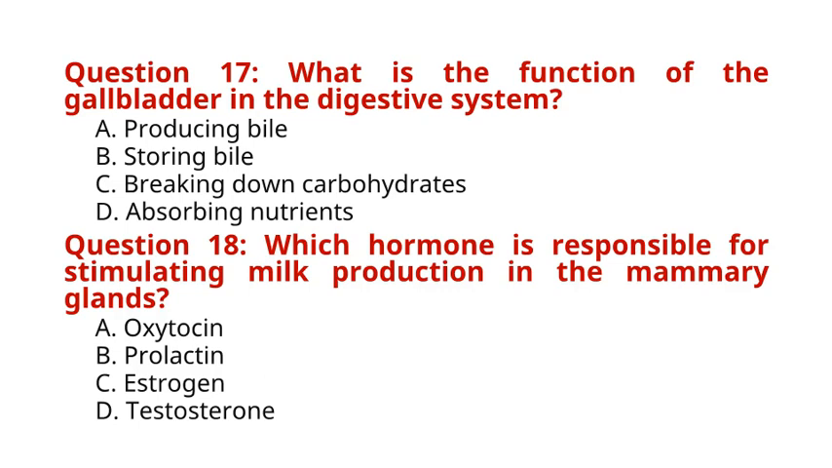Question 18. Which hormone is responsible for stimulating milk production in the mammary glands? A. Oxytocin. B. Prolactin. C. Estrogen. D. Testosterone. The correct answer to question 18 is option B. Prolactin. Explanation: prolactin, produced by the anterior pituitary gland, stimulates milk production, lactation, in the mammary glands of the breast.